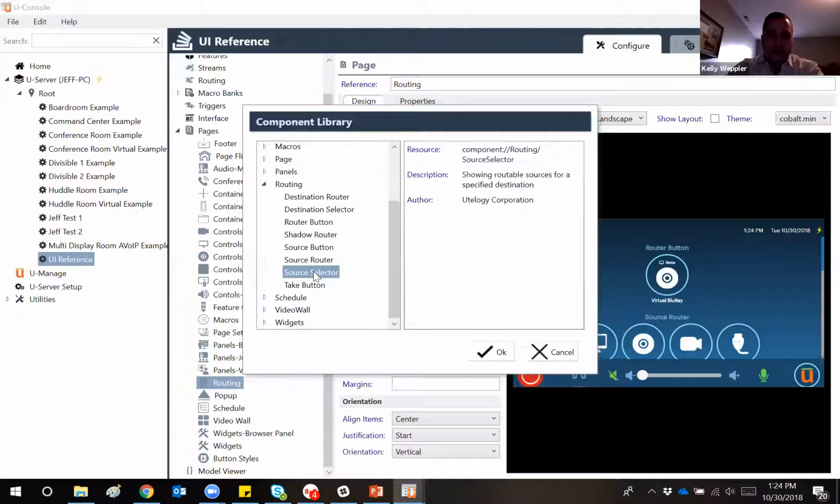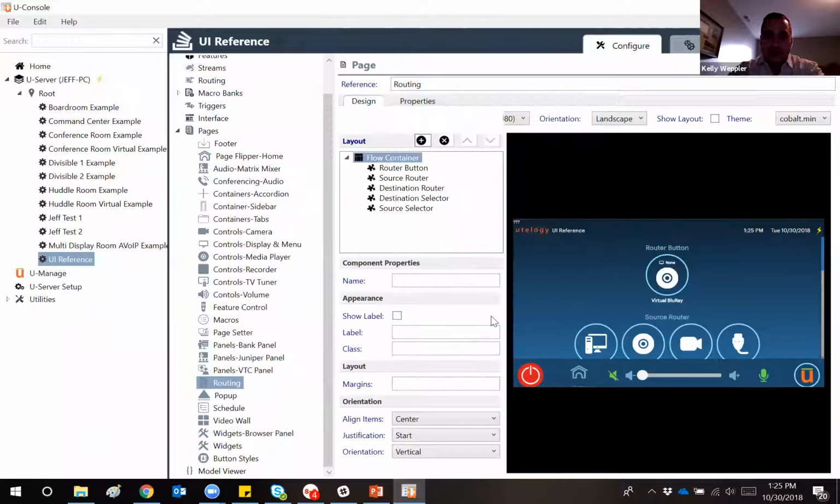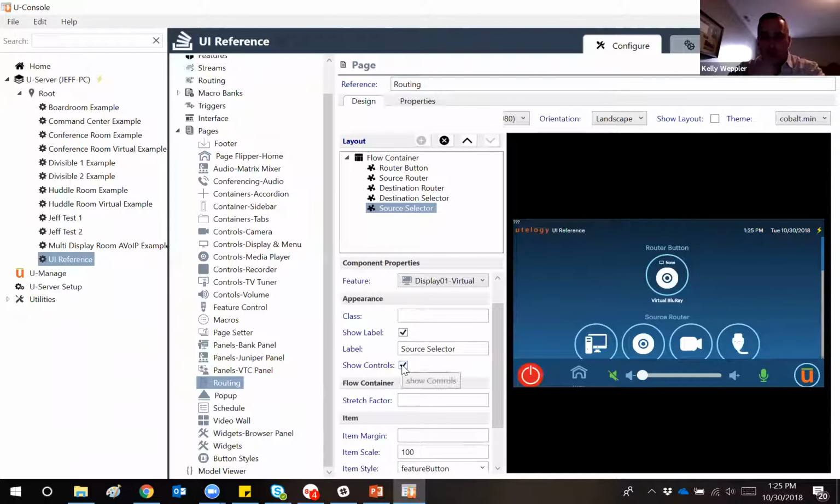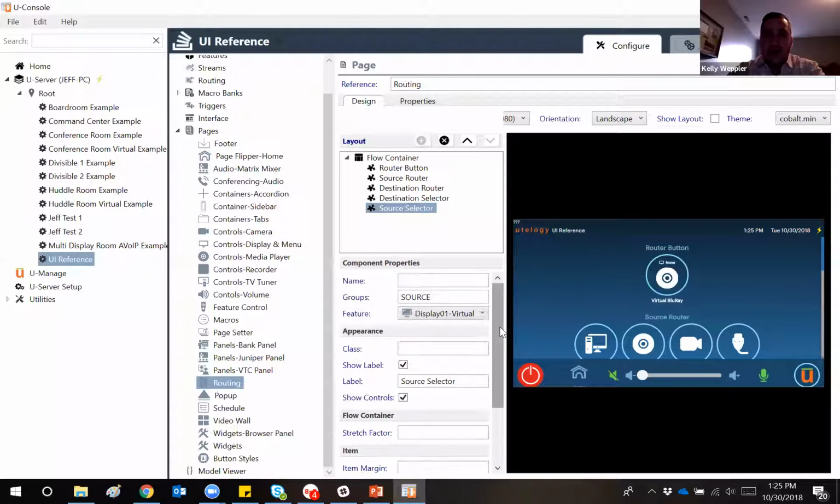This also has the ability to show controls for any respective devices. So if you have a Blu-ray player as one of your sources, there's a feature property within the source selector where you can simply check or uncheck, and actually I can show you that here. You could simply check or uncheck the show controls button, and with that one button click, it'll opt to either show those controls or not. And there's just a lot more flexibility throughout the entire set of components as a whole.